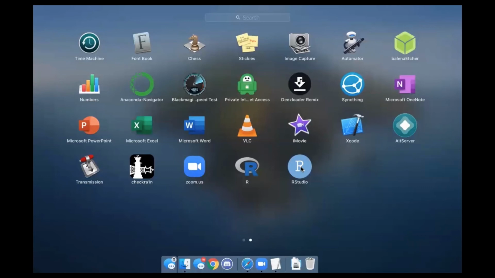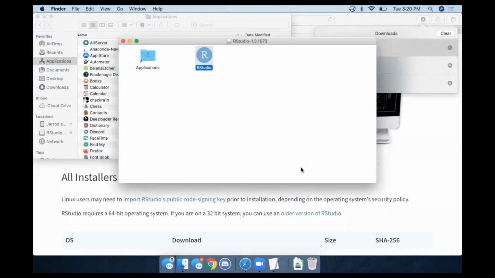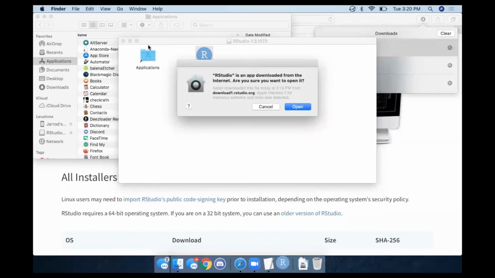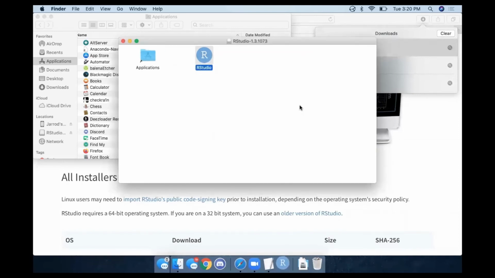Let's open RStudio up and verify that everything is working. We're going to open it because we trust R and the creators of RStudio.